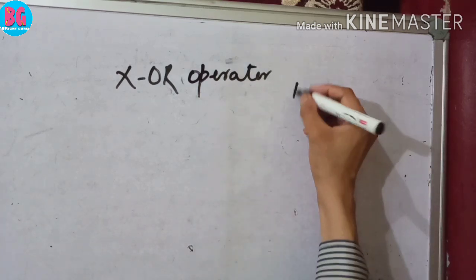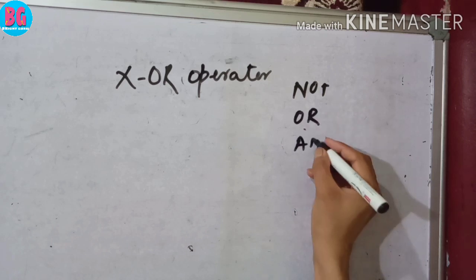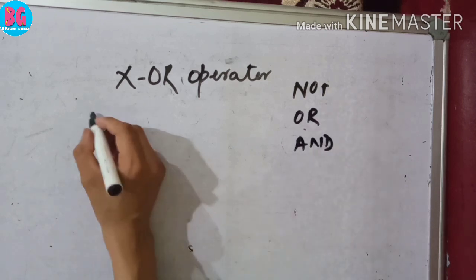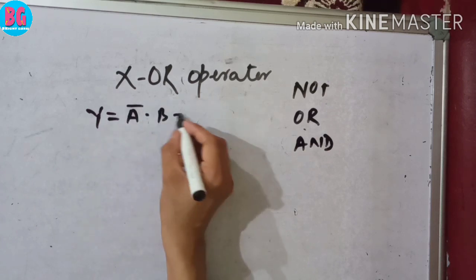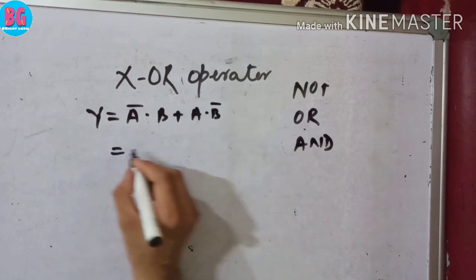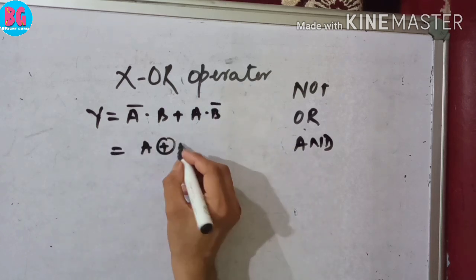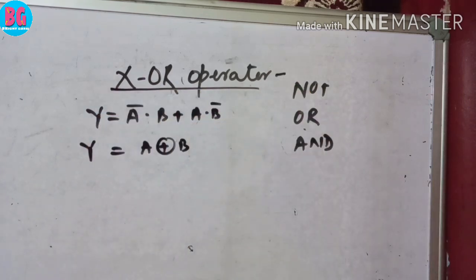It is the combination of NOT plus OR plus AND. Its Boolean expression is A bar dot B plus A dot B bar. Symbolically, it is represented just like that. It is XOR operator.